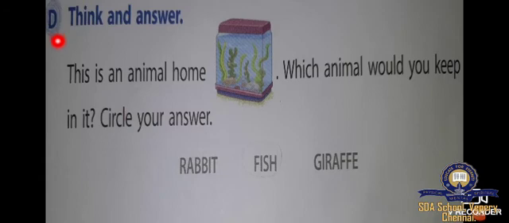Part D, think and answer. This is an animal home. Which animal would you keep in it? Circle your answer. What is this? Tank full of water. Which animal would you keep inside? Rabbit, or fish, otherwise giraffe. Which one would you keep?